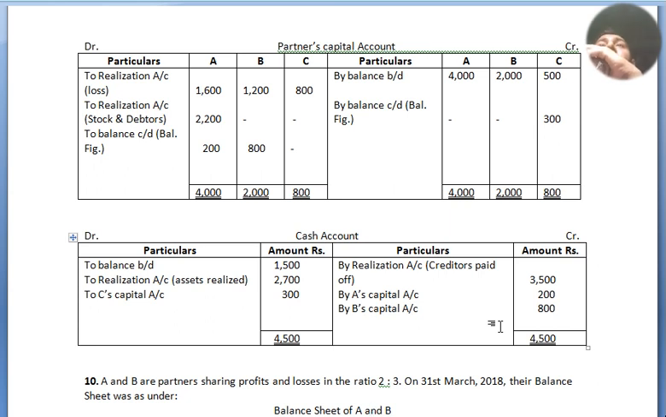So here the amount on the credit side for A is 4,000, total both sides 4,000, so the difference we got is 200 rupees for A on the debit side. For B, 2,000 is the total amount on the credit side, and the difference we got on the debit side is 800. And for C, 800 is the total amount we got for both sides equal.